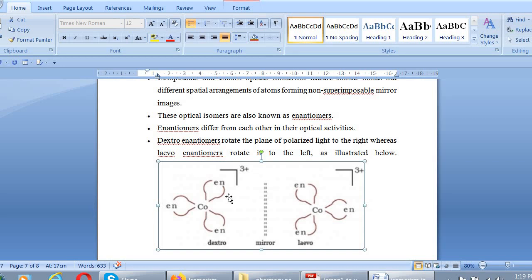If we look, what will these be? They will be optically active. For example, the enantiomers which I have shown are of two types. The first one is dextrorotatory and the second one is levorotatory. What is dextrorotatory? Which rotates the plane polarized light towards the right side is known as dextrorotatory, and which rotates the plane polarized light towards the left side is known as levorotatory. And these are non-superimposable mirror images, so these are known as enantiomers.